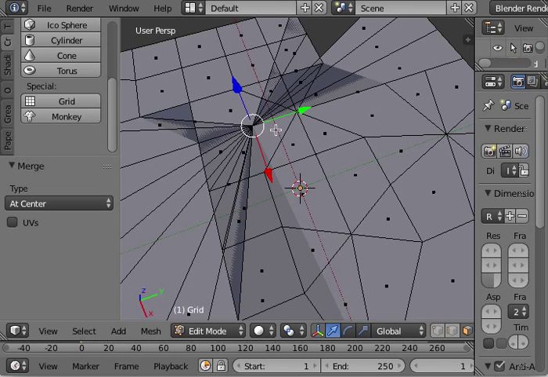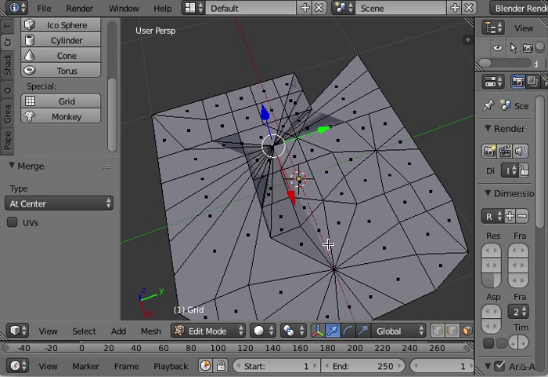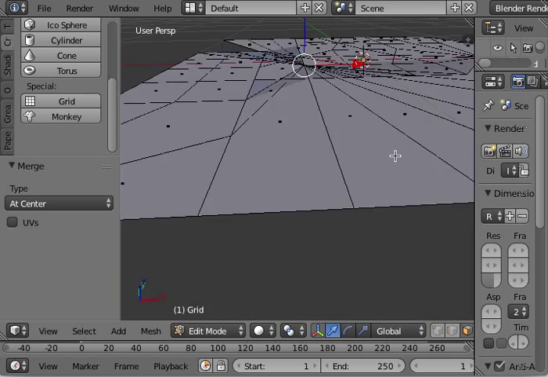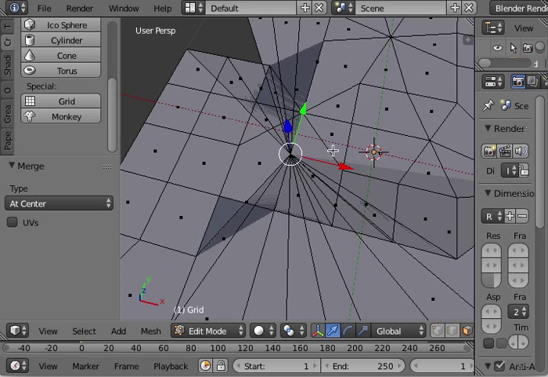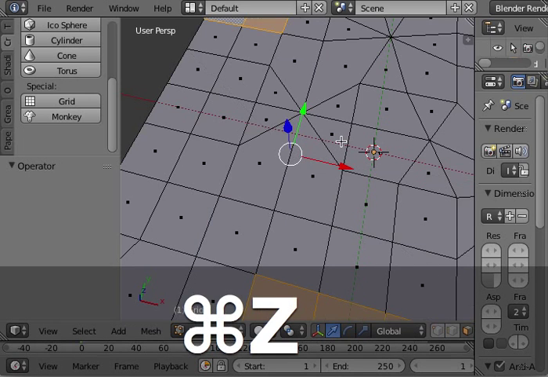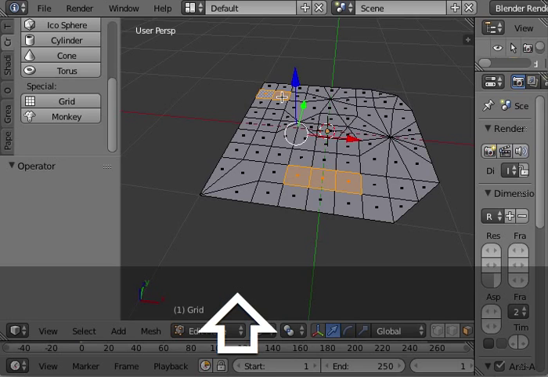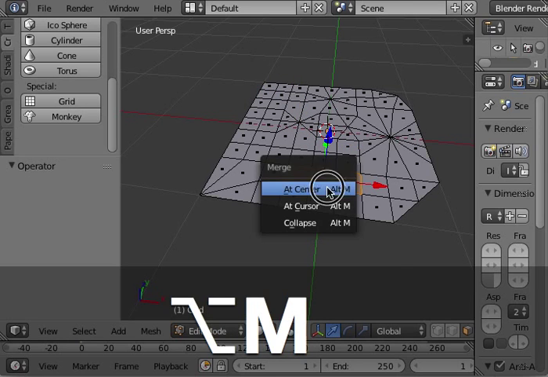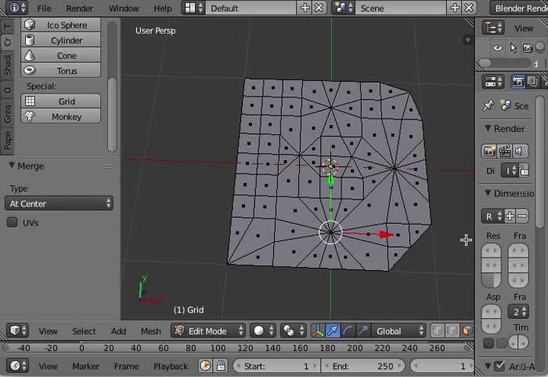and in that case it creates something strange because all the vertices are moving to the center, but now they are overlapping each face on another. So this is something that you have to be very careful, because you cannot really work with this kind of topology. So I'll cancel and select only this one, and this is how you merge elements of a mesh.